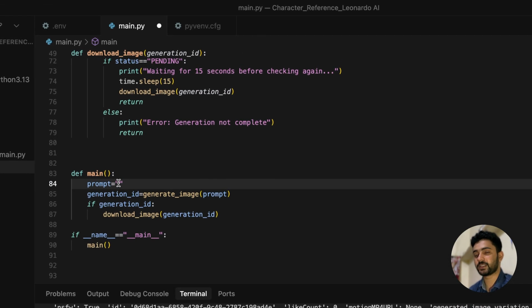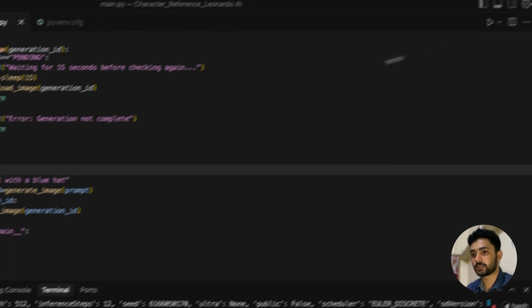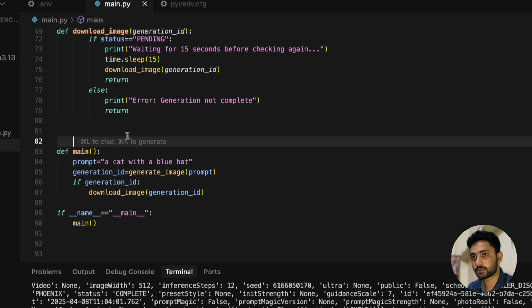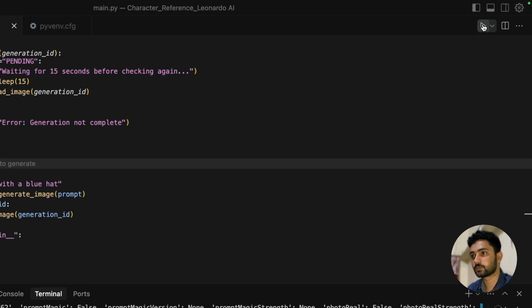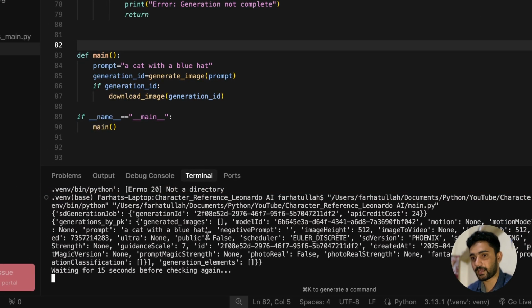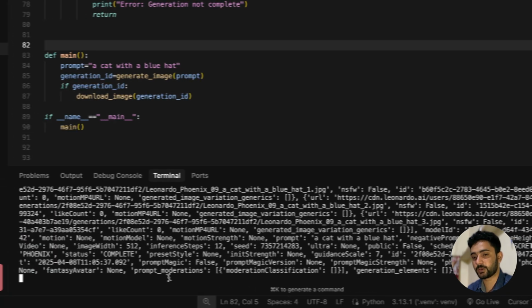Now let's give it a prompt, and we are going to give it a cat with a blue hat. So let's try this prompt and see how accurately it generates. So not a dictionary. Okay. It tried to check the status and it was pending. So it's now going to give it another try after 15 seconds to see if we get a response. As you can see, the status was pending, so it's going to wait for 15 seconds.